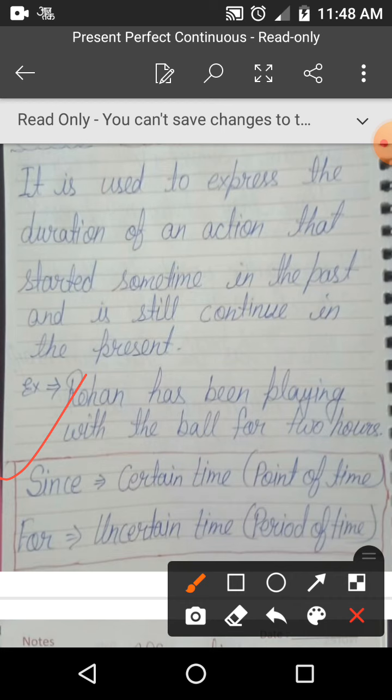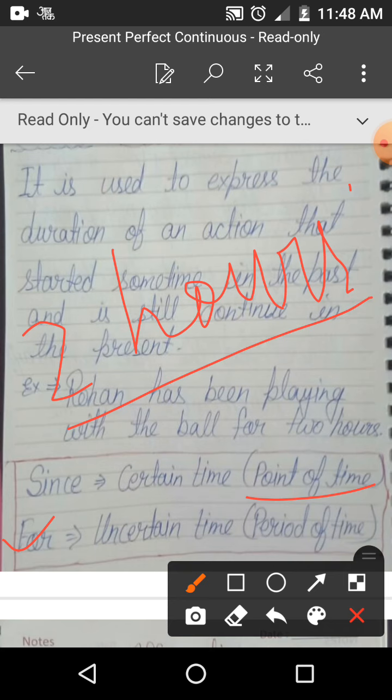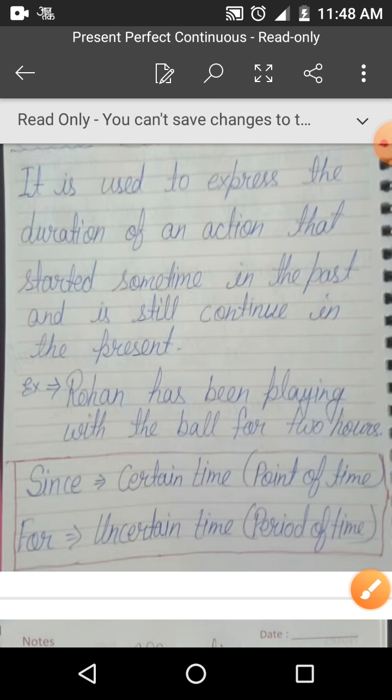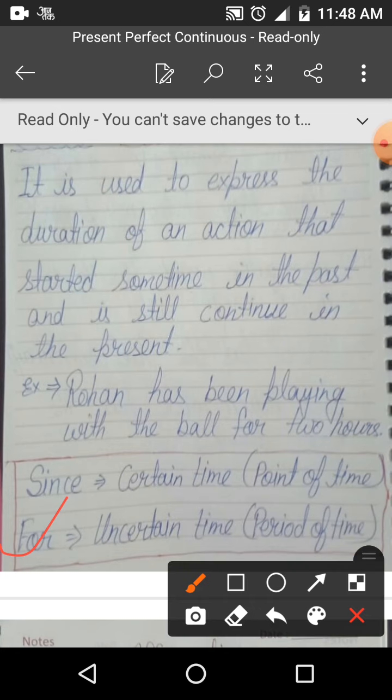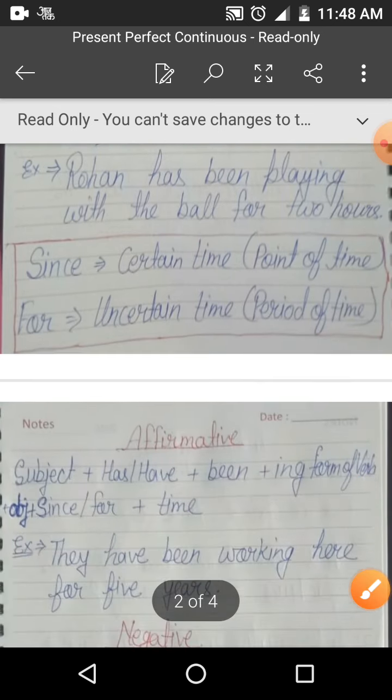Like if there is given any part of day like morning, afternoon, then it's confirmed that we are talking about any part of the day. That's why we use since here. Any name of month like January, February, any day, any year, then we use since. Otherwise we use for. Like if it is given 2 hours, then 2 hours is a period of time, not point of time. 2 hours, 5 hours, 2 months, 2 years. So with these kind of words we use for. I hope it is clear.